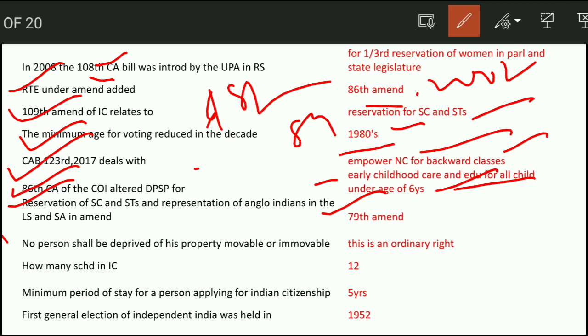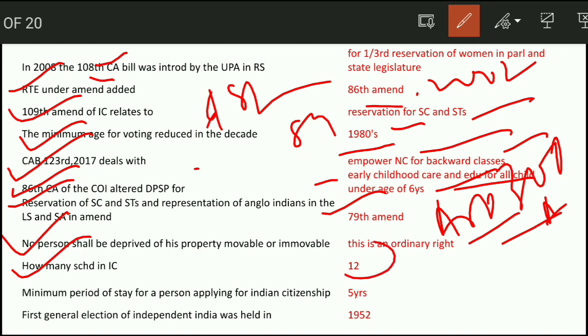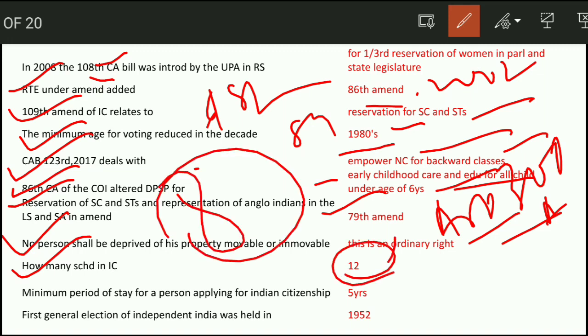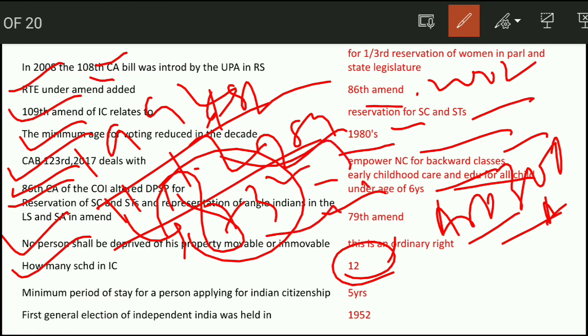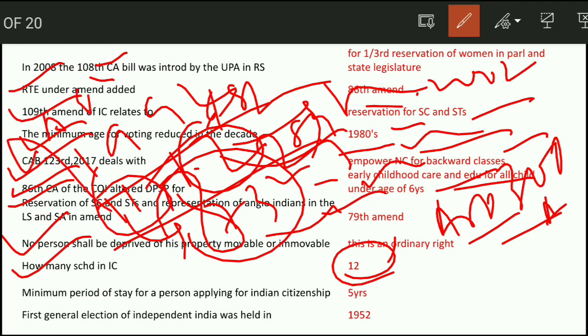Next question, no person shall be deprived of his property, movable or immovable. This is an ordinary right, that is under Article 300A. How many schedules in the Indian Constitution? That is 12 schedules. Initially it was 8, but in 1992 it added 2, that is the 11th and 12th. That is the 73rd Amendment Act and 74th. Panchayati Raj and Municipality, that is the 74th. 73rd, 1992, for the 12th Schedule it is for municipality and the 11th it is for Panchayati Raj.